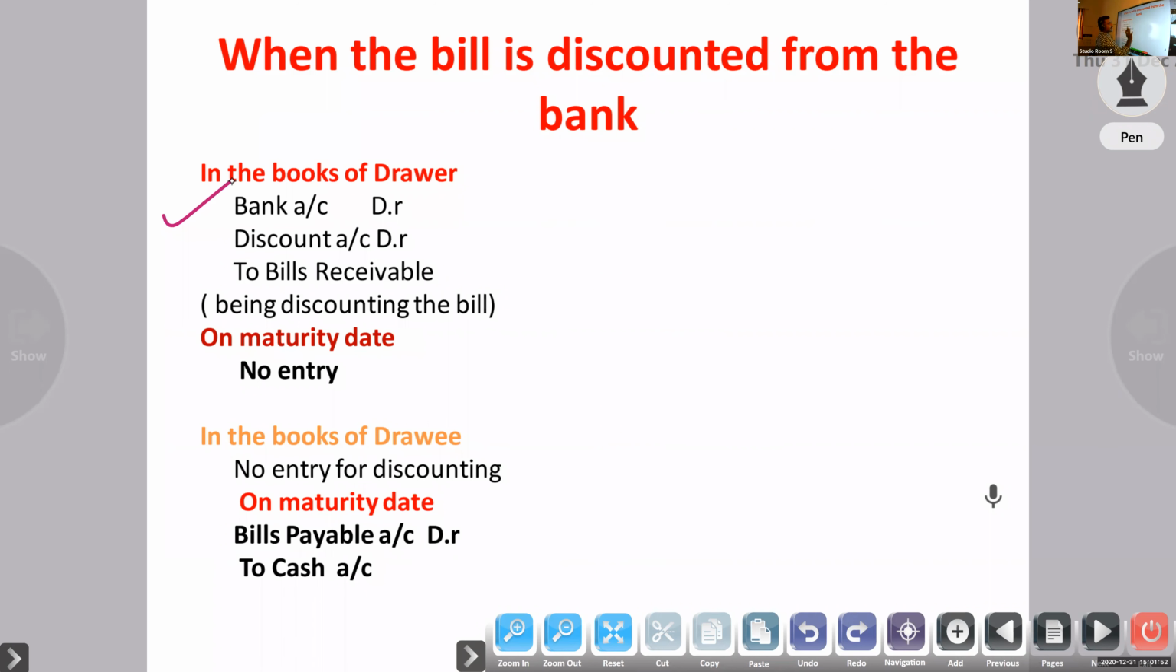Suppose 10,000 is the amount of the bill. If they deduct 500, how much will we get? 9,500. Bank account debtor, discount account debtor to bills receivable. That is the entry for discounting the bill with the bank. Bank account debtor, so we got 9,500 only, Karthik got. Discount account debtor to bills receivable.